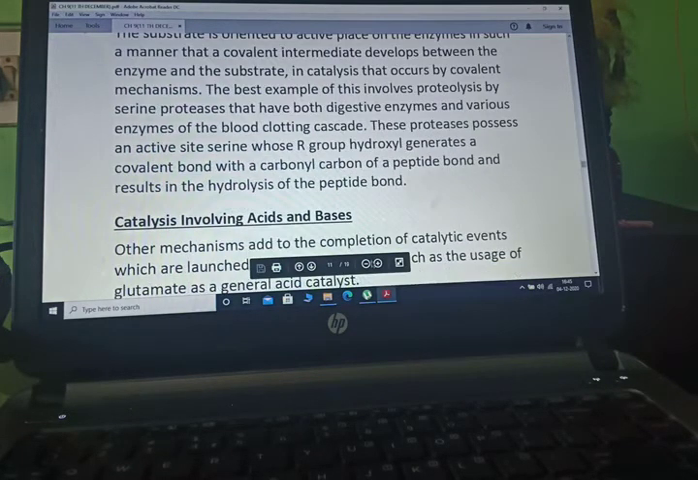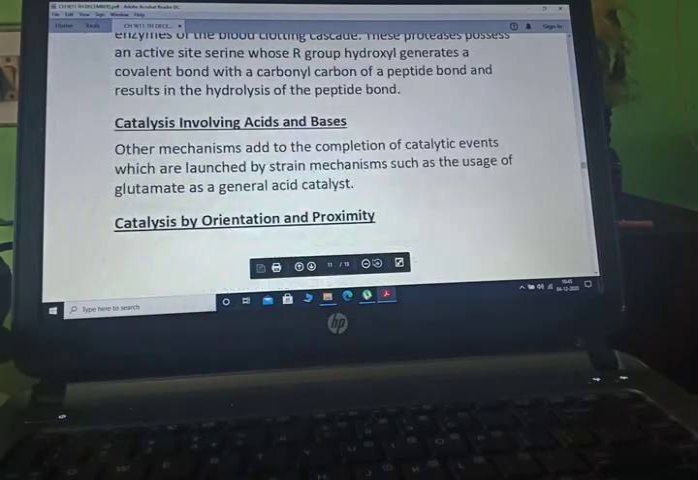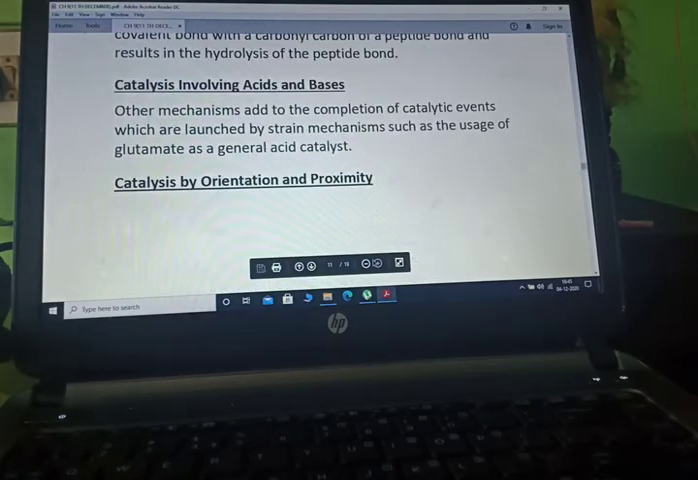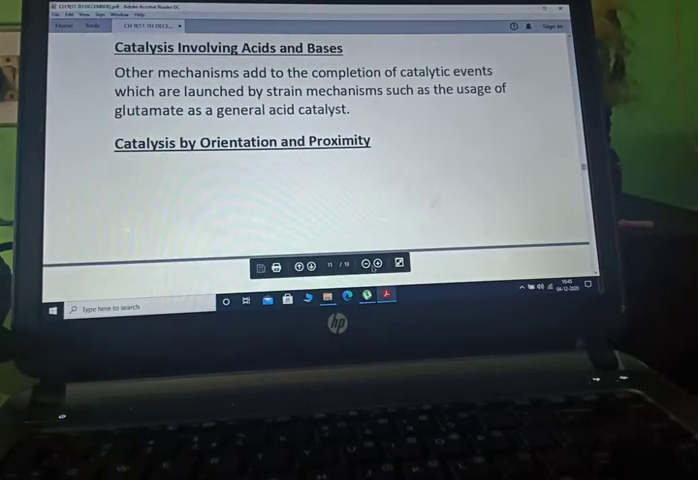The best example of this involves proteolysis by serine proteases, which include both digestive enzymes and various enzymes of the blood clotting cascade. Now catalysis involving acid and base. Other mechanisms add to the completion of catalytic events which are launched by strain mechanisms, such as the use of glutamate as a general acid catalyst.